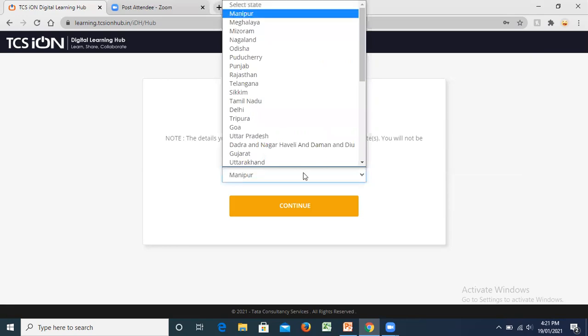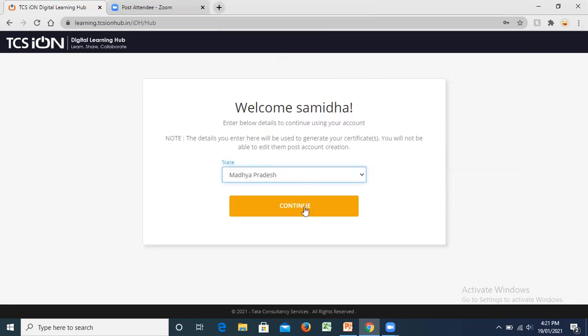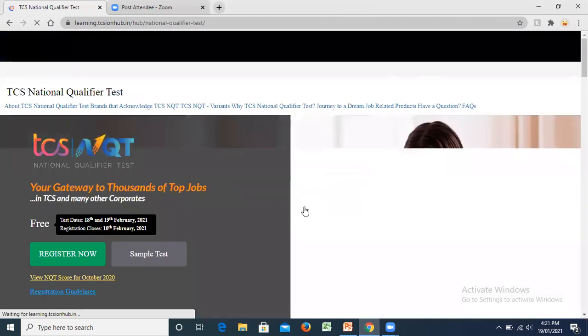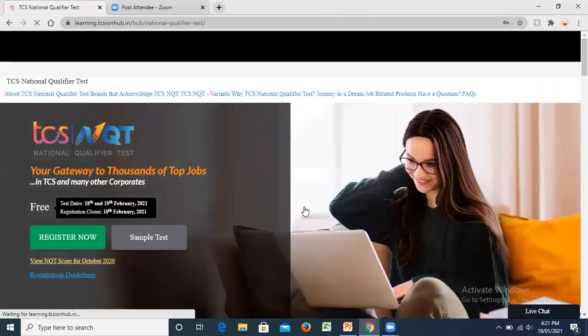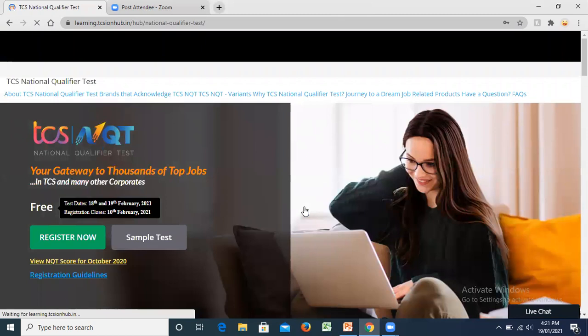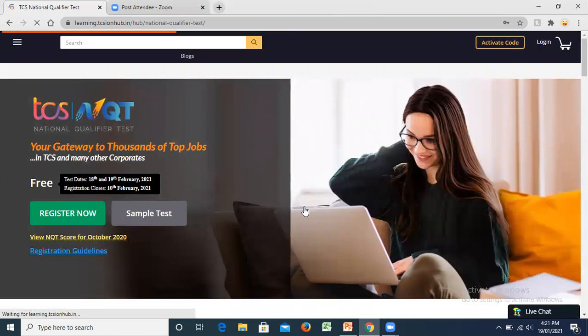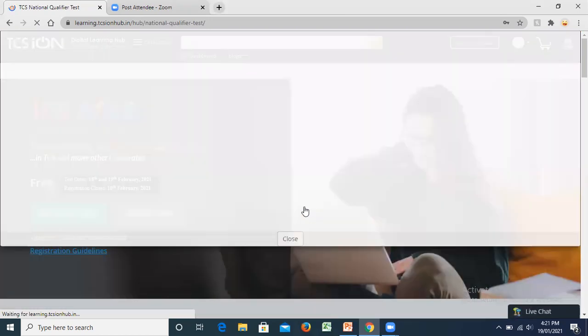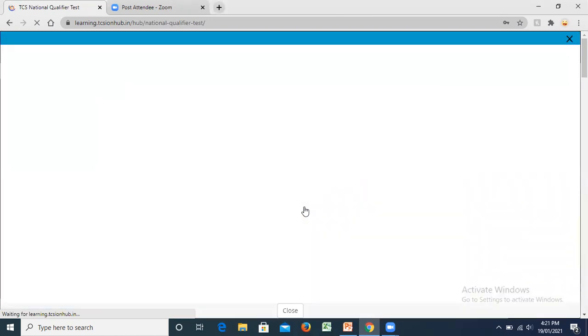They just ask what state you're from, so that it becomes easy for them to figure out how many students are going to be from a particular area. You will obviously have an option where you can choose your exam center. So it's not going to be an issue if right now you are in Madhya Pradesh but have to give an exam from Maharashtra. They're just trying to figure out how many students would be there from a particular area.